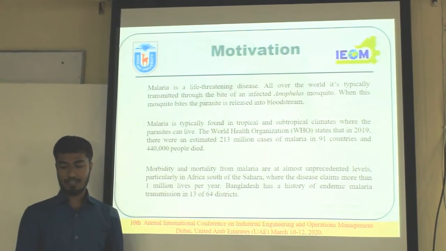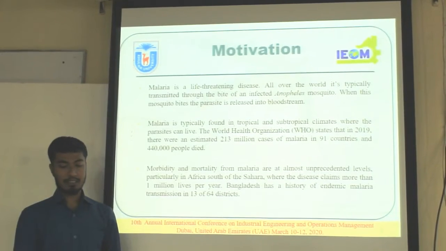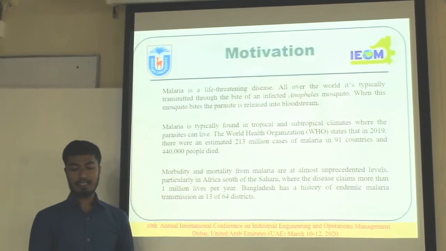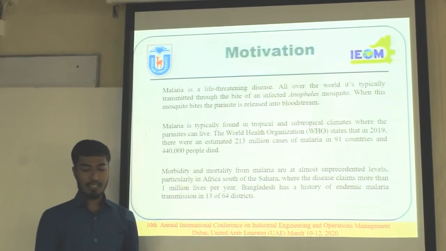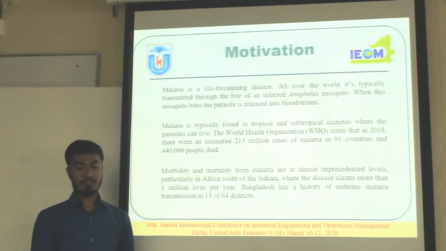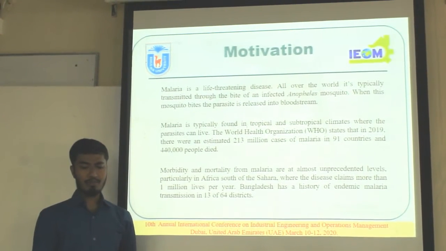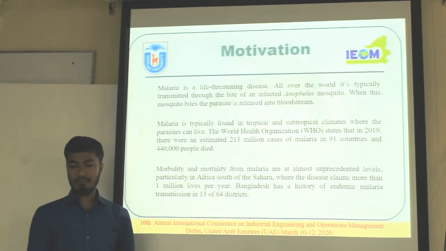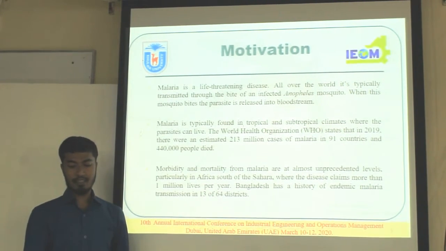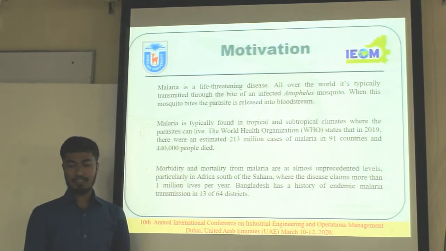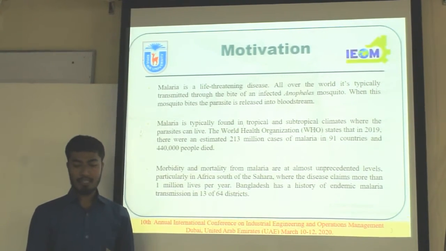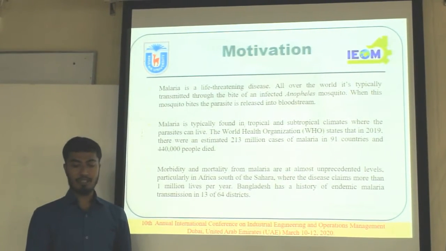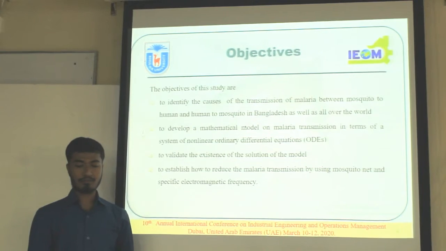The World Health Organization states that in 2019 there were an estimated 213 million cases of malaria in 91 countries and 440,000 people died. Actually, morbidity and mortality from malaria are at almost unprecedented levels, particularly in Africa, south of the Sahara, where the disease claims more than 1 million lives per year. Bangladesh has a history of endemic malaria transmission in 30 of 64 districts.